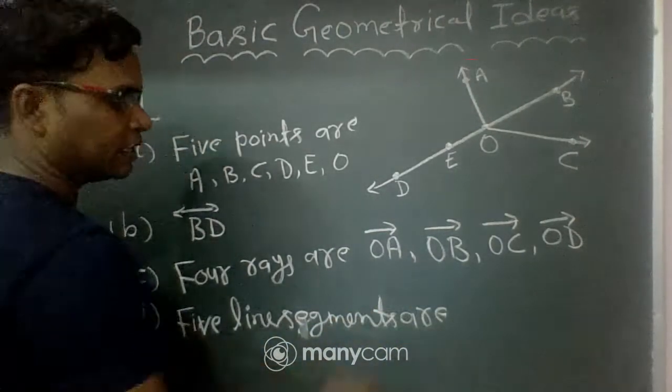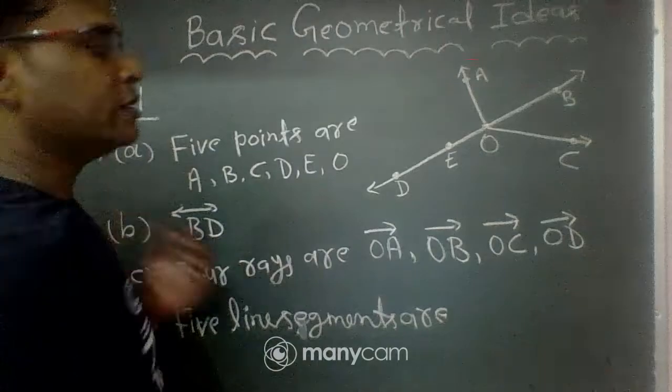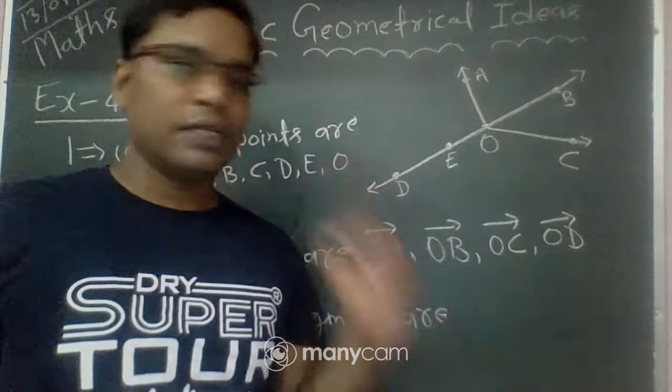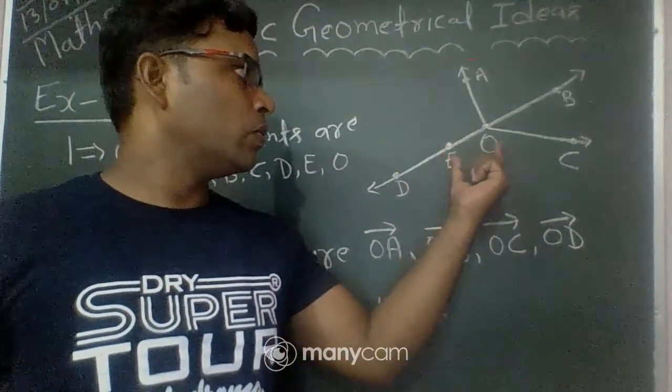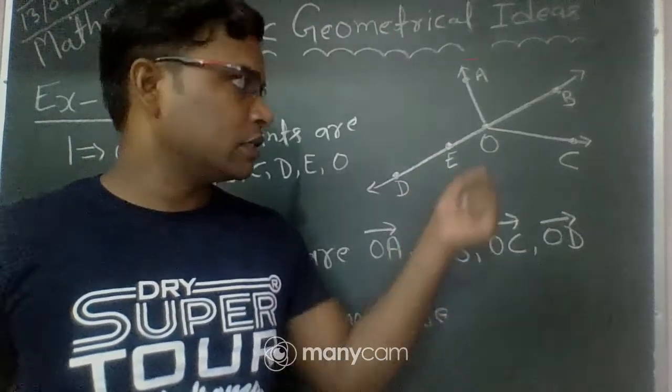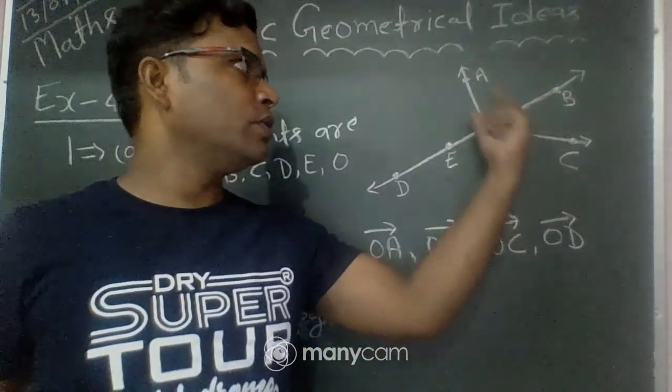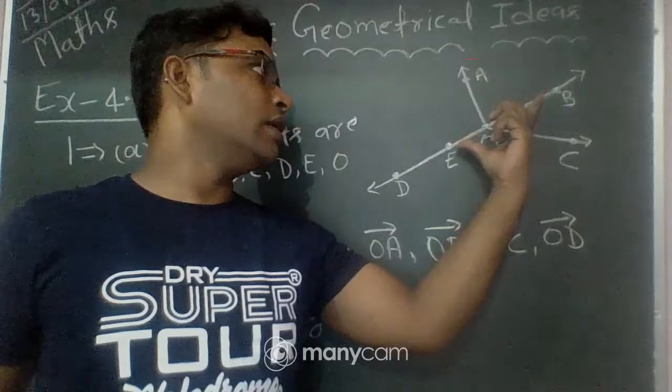In this figure, OD is one line segment, OE another, OC, OB, OE, and EB.